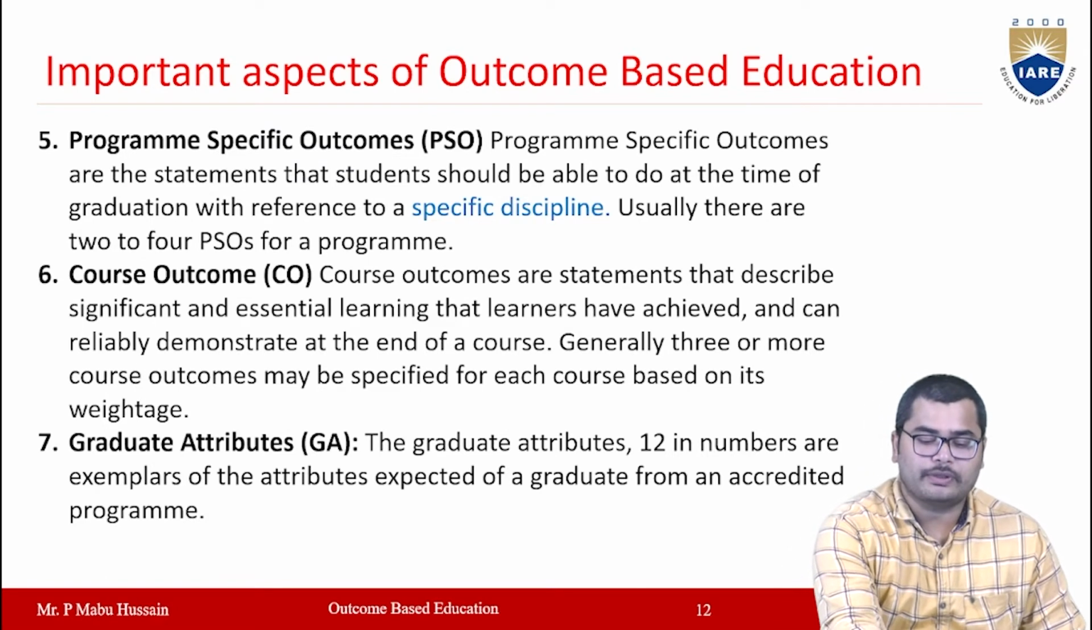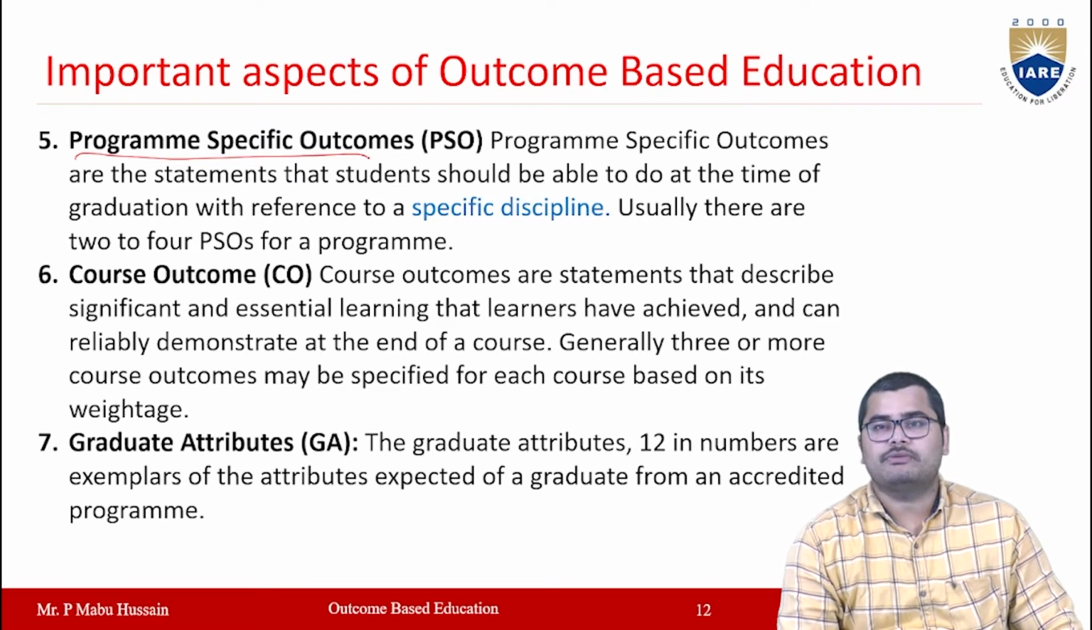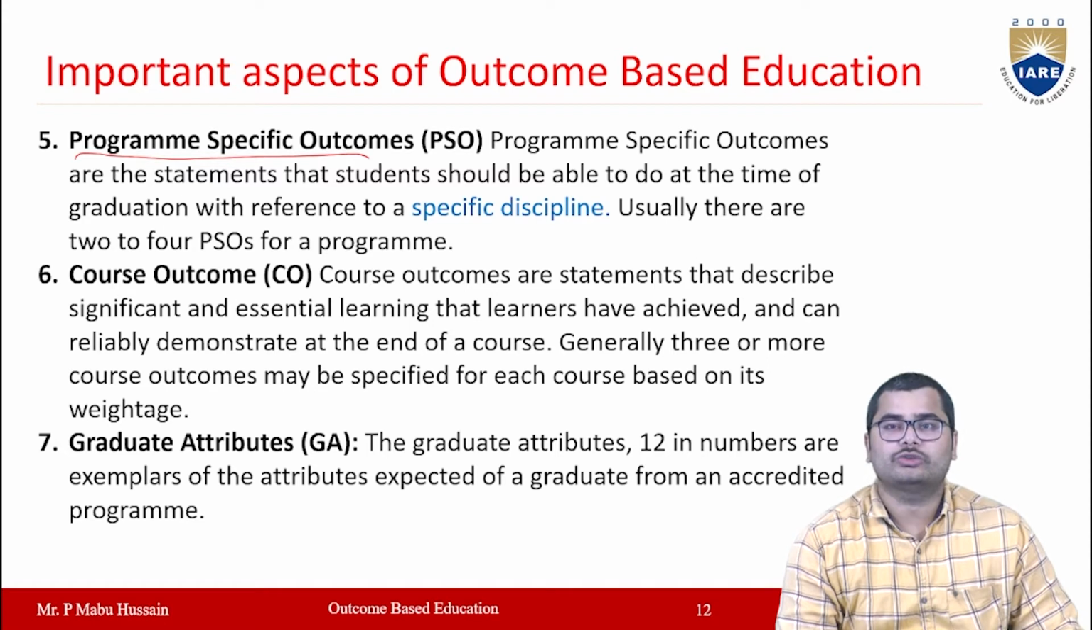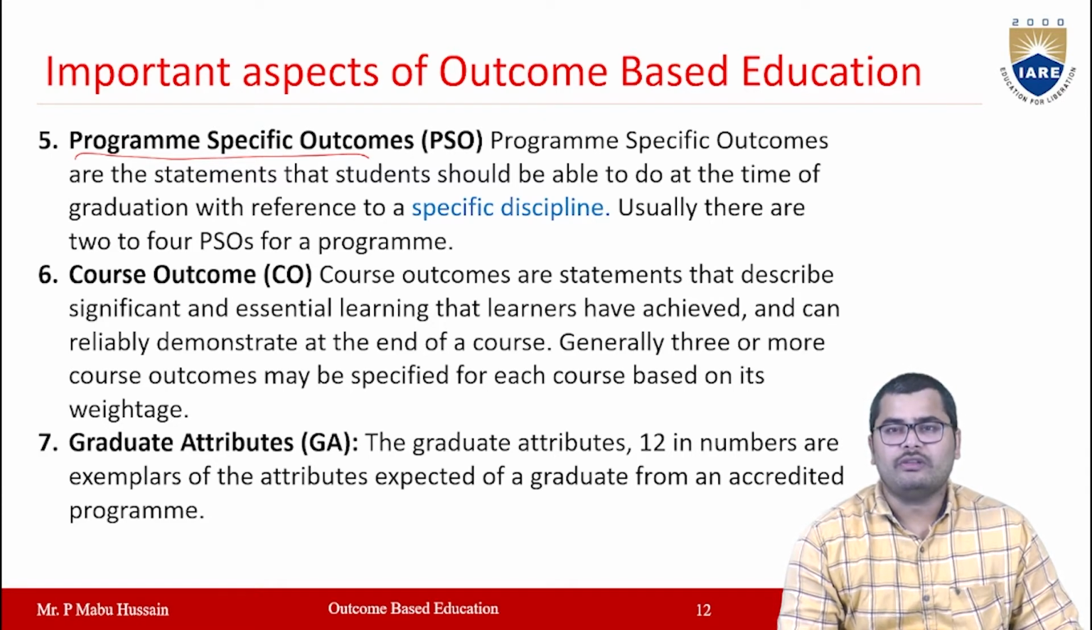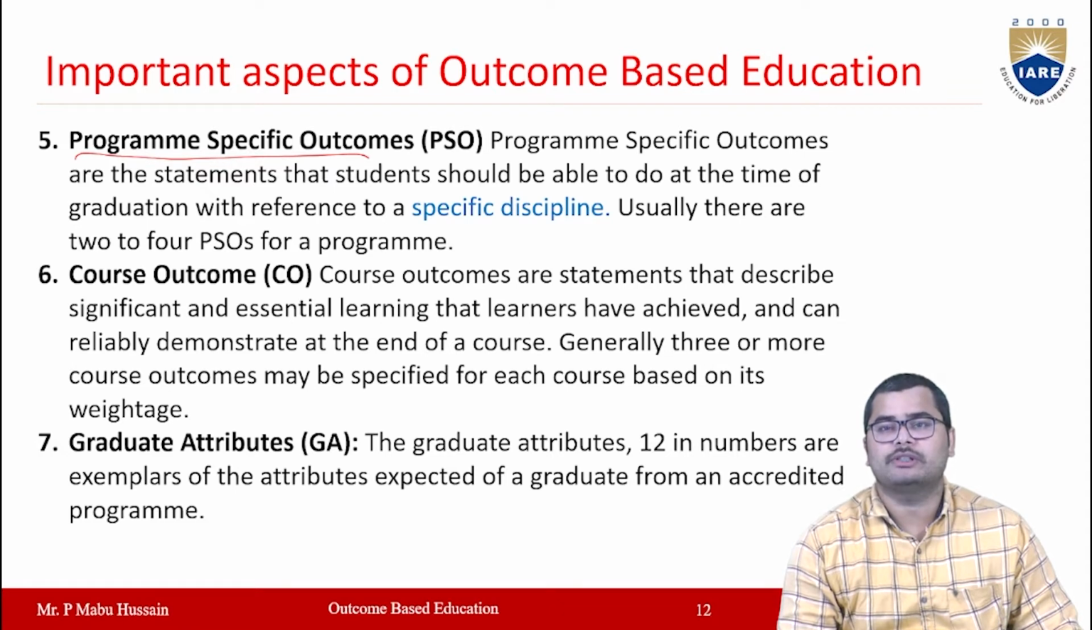So then program specific outcomes. Program specific outcomes are the statements that the students should be able to do at the time of graduation with reference to some specific discipline. Usually there are 2 to 4 PSOs for a particular program. These program specific outcomes are department level. Each department will have 2 to 4 PSOs, and students are expected to achieve these program specific outcomes by the end of the graduation.